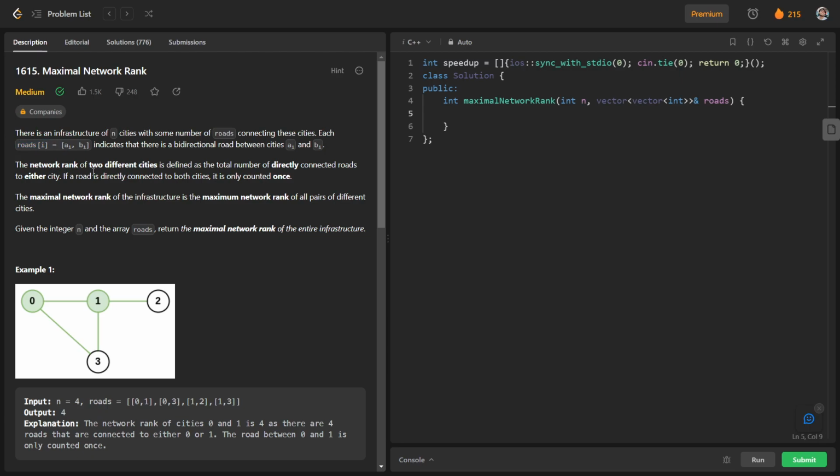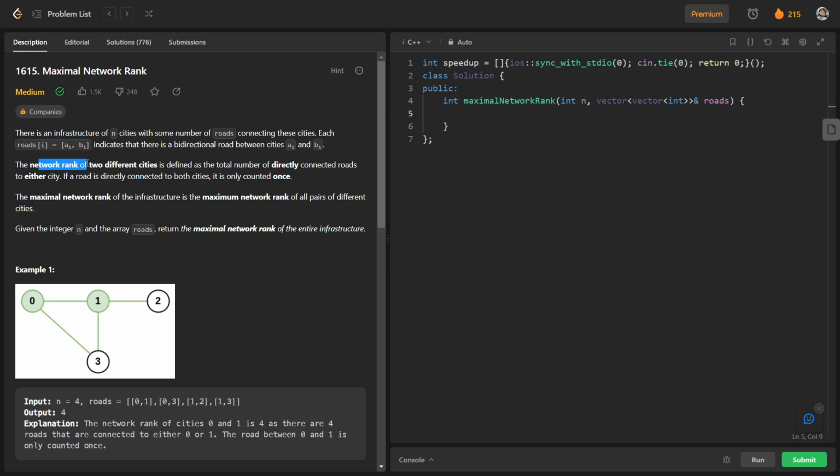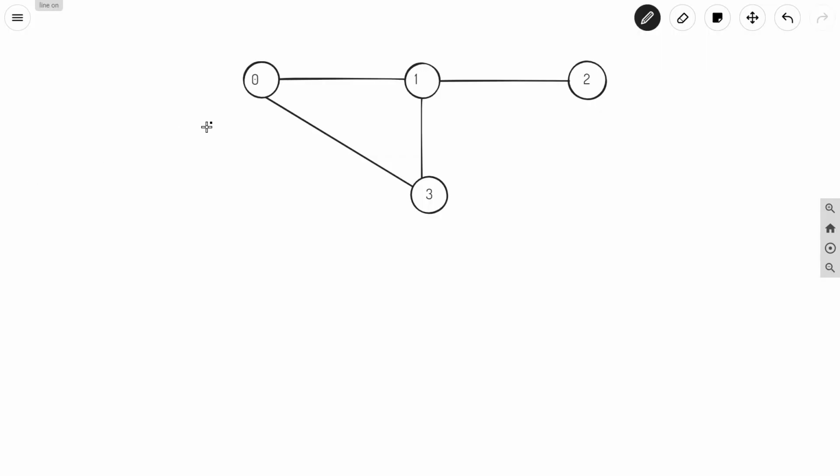The network rank of two cities is defined as the total number of directly connected roads to either of the cities. So basically network rank means, for two different cities, let's say we have cities 0 and 1, and this is our infrastructure. It is a graph basically. So if we are talking about 0 and 1, this is a pair of two cities. For this pair the network rank is defined as the total number of roads directly connecting to either of these cities.